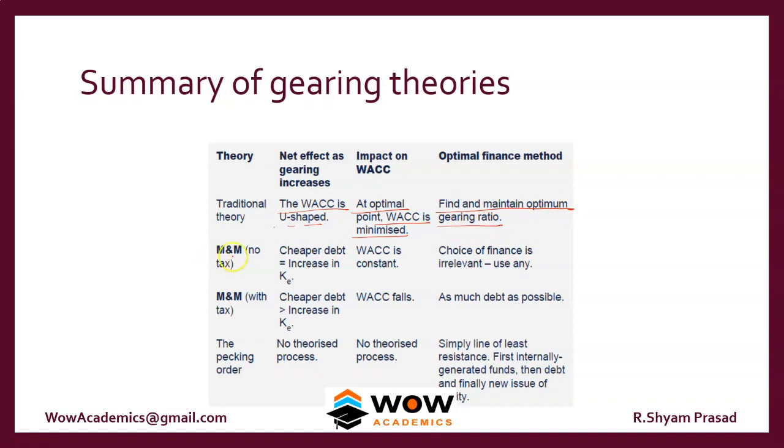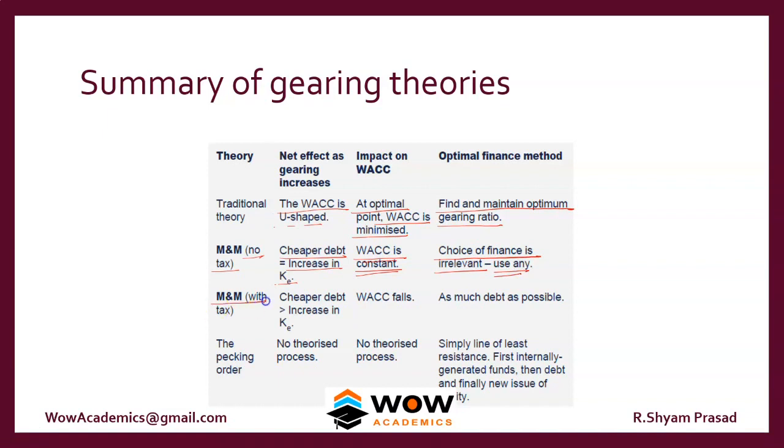optimal point. The approach with no tax benefit is that cheaper debt is very good, but at the same point of time it increases the KE. What happens is WACC is always constant, so don't worry about the overall cost of capital or WACC. So choice of fund is irrelevant. Use anything. You can have debt or equity or both or anything you can have.